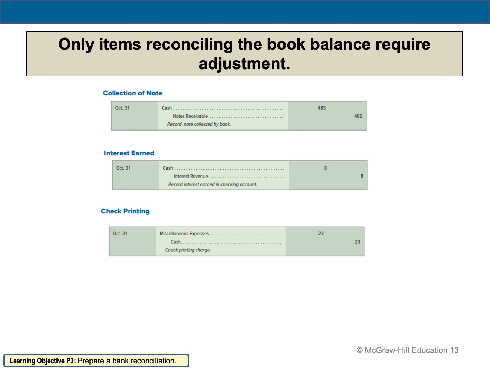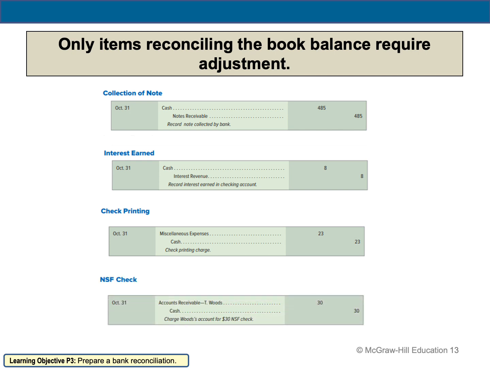The last thing is an NSF check. You have to remember that whenever you have an NSF check in the company section of your bank reconciliation, when you record the adjusting entry, you're going to say accounts receivable to cash. Those are very important. Remember, when you prepare the bank reconciliation, you're not only going to prepare it by itself. When you're done, you have to prepare adjusting entries for the book balance, or the company balance. Only for the items in the company section will you prepare journal entries.